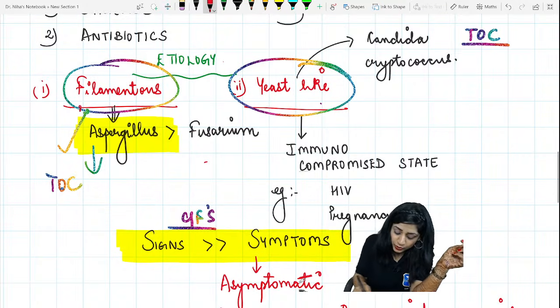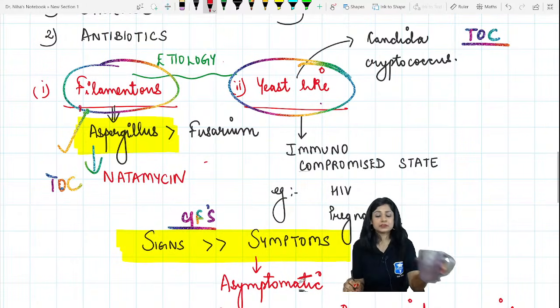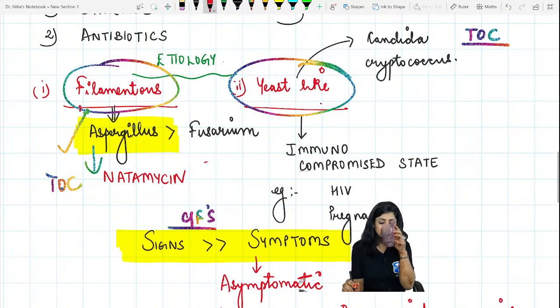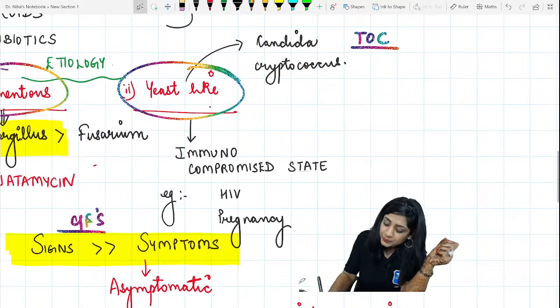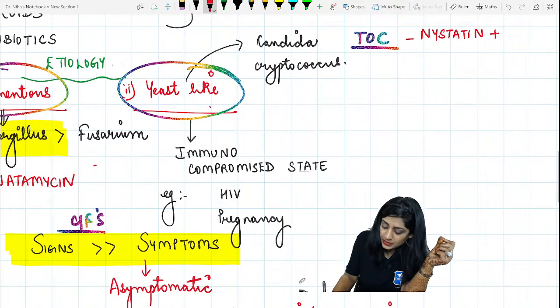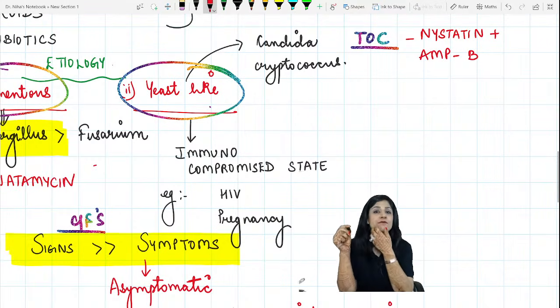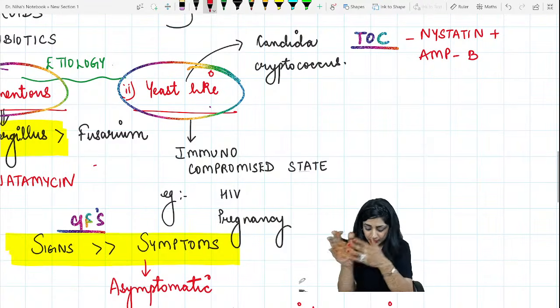The treatment of choice for aspergillus is natamycin. And for the yeast-like fungus, we give nystatin along with amphotericin B. So this is your treatment.